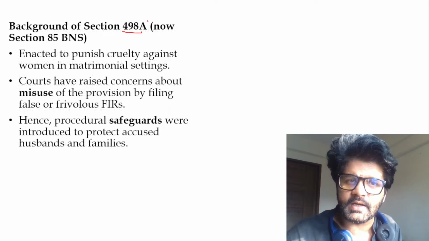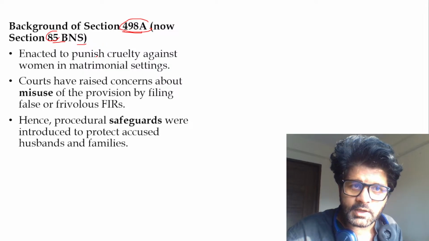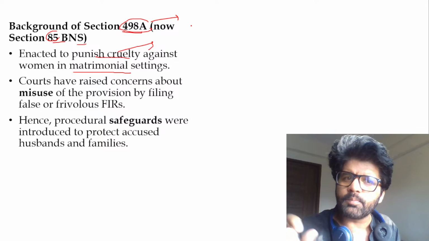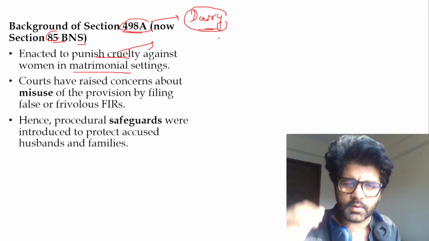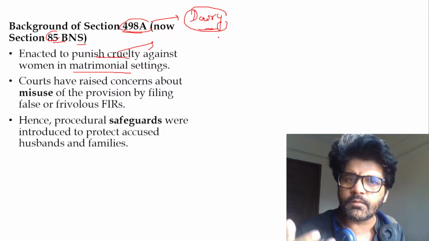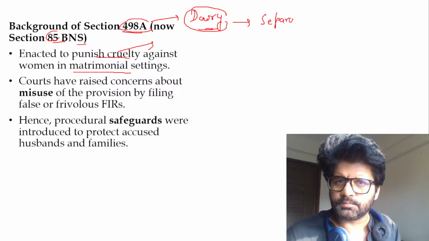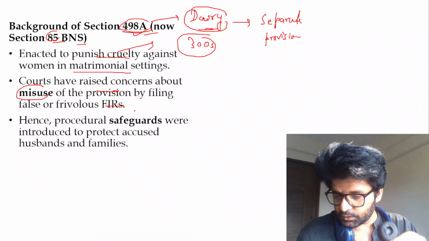Background of section 498A, now it is section 85 of BNS, enacted to punish cruelty against women in matrimonial settings. It also includes certain provisions of dowry. Cruelty is done which leads a woman to commit suicide or death, related to dowry. But there is a separate provision for dowry also.